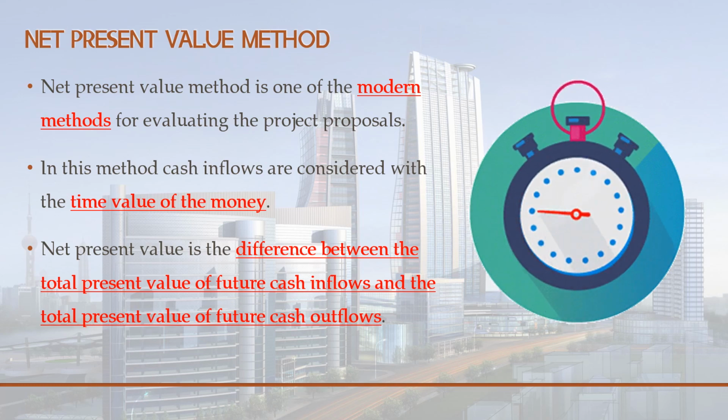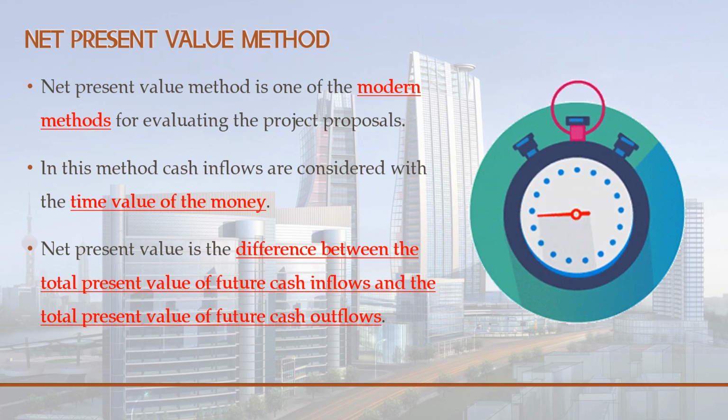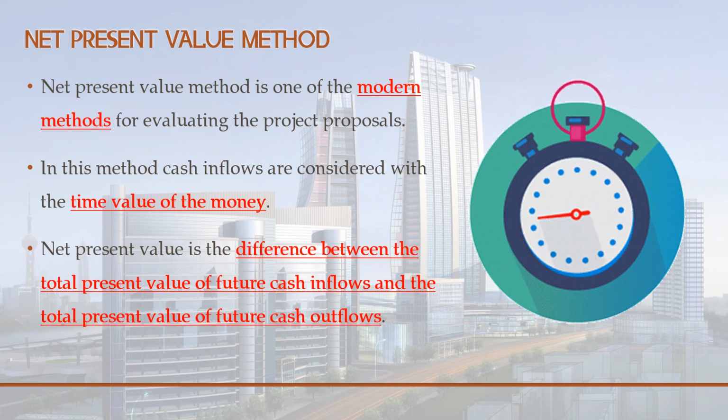The amount we have invested in the project so that the project becomes active and generates income for us. The amount we have invested is cash outflow, and the amount we are going to get from the project is cash inflow. In the traditional method, we compare the cash inflows and cash outflows.